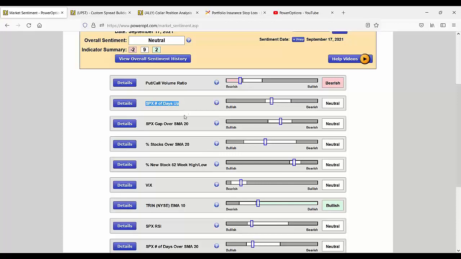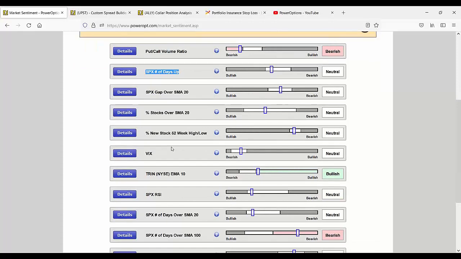The number of days SPX has been up. You saw patterns that when you have 4 or 5 days up in a row, it usually tends to lead towards the bearish because it's usually going to have a pullback at some point. And if you have 5 or 6 days down, as you can see, it's starting to move to the bullish range of the different fences that are set.